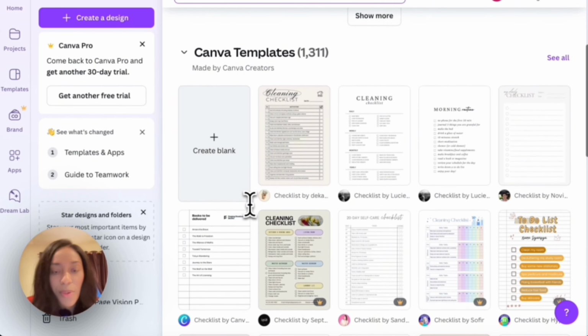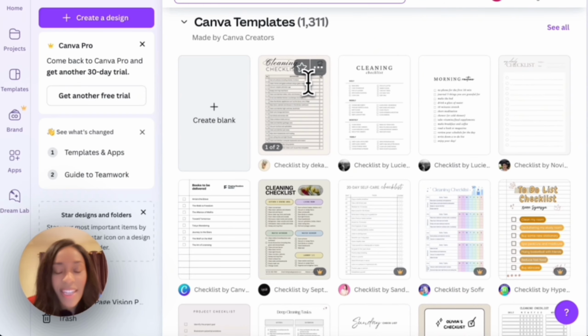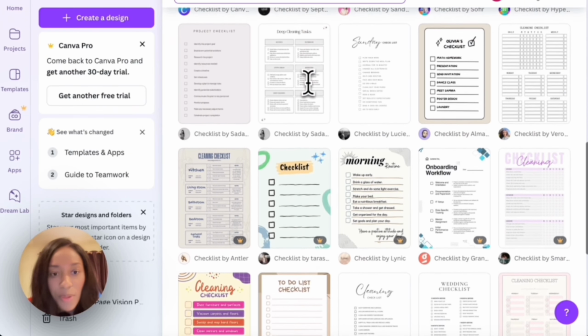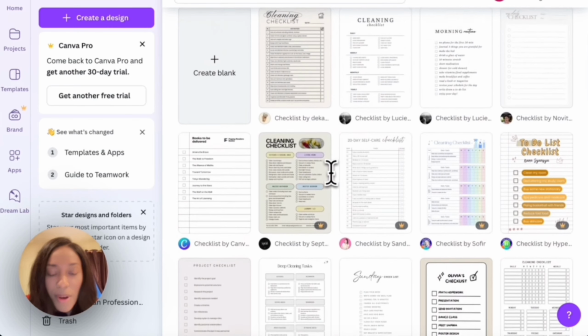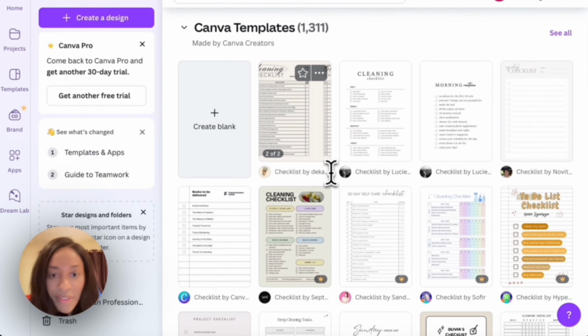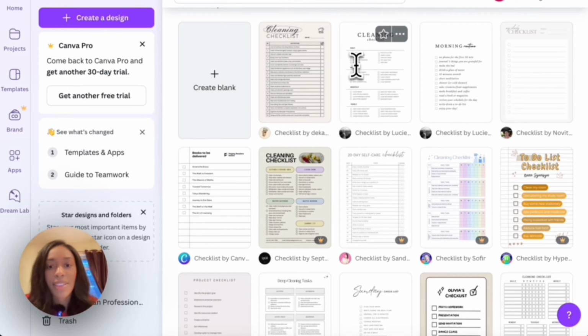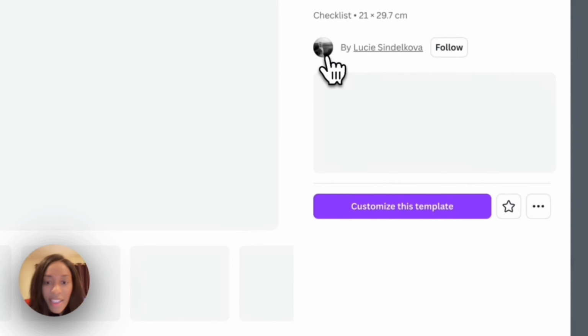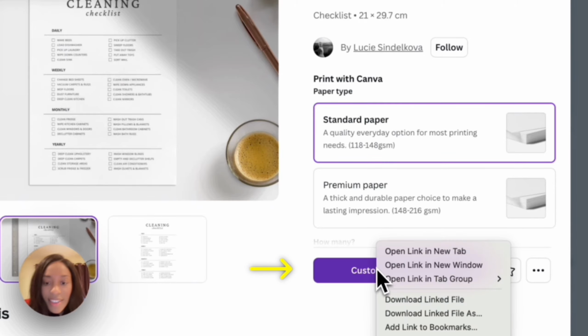Once we do so, we're going to have templates available. It looks like Canva has over 1,000 Canva templates for us to use. Let's look through it and see which one would work best for our needs. What I want you to see in a lot of different designs. I do like the simplicity of these two checklists. So what I'm going to do is I'm going to click on the checklist and then I'm going to right click customize this template and open the link in new tab.